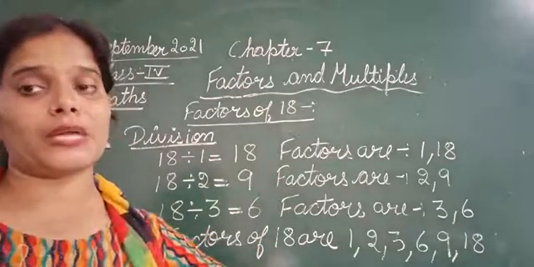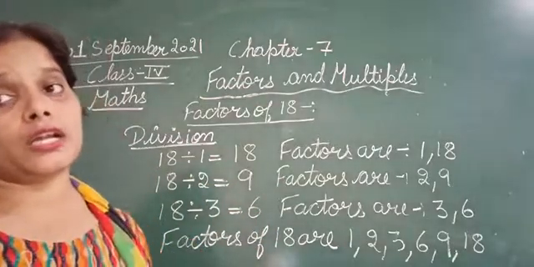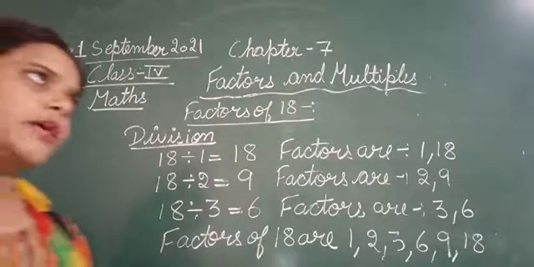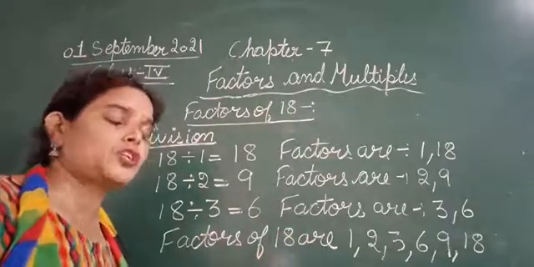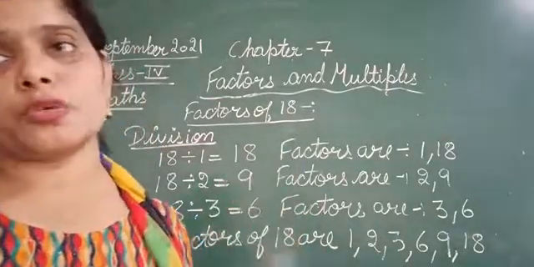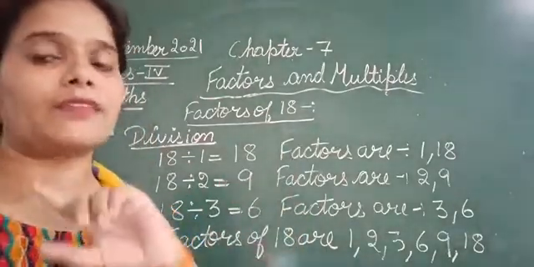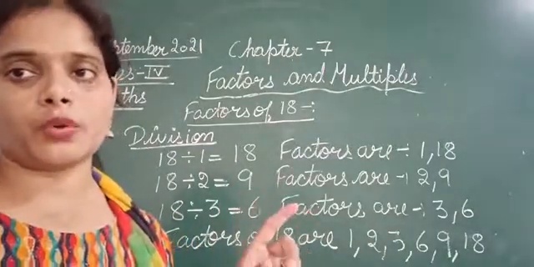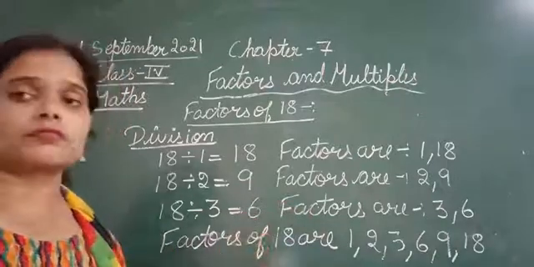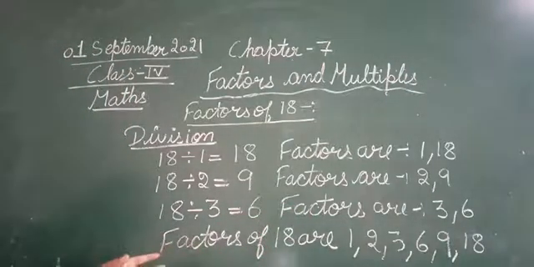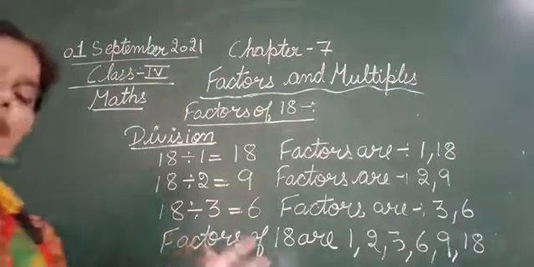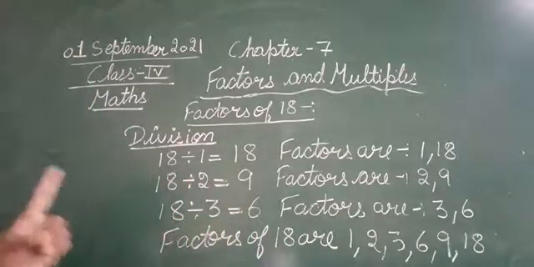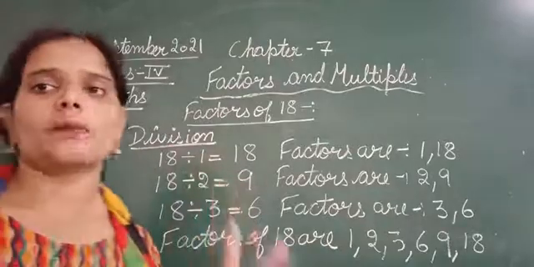Now you have calculated the factors with division, and the factors are the same. Whether you are using multiplication or division, that will not change the factors of the given number. Okay, so this is the second way from which you can calculate the factors of the given number. You can calculate the factors by multiplication or by division.